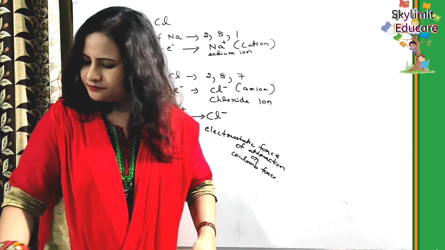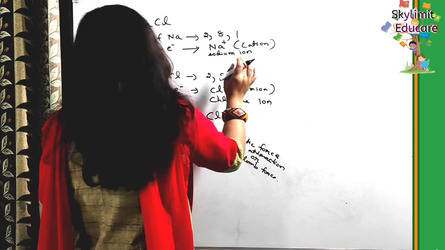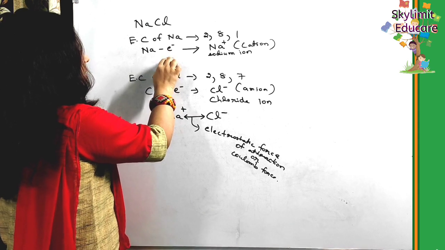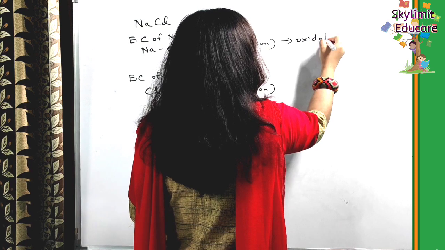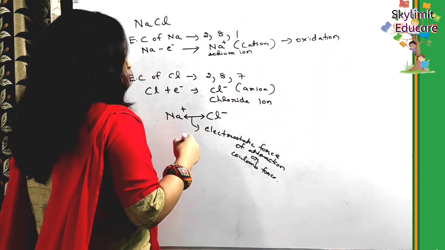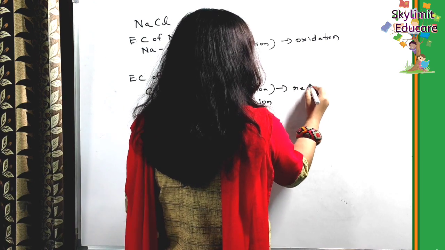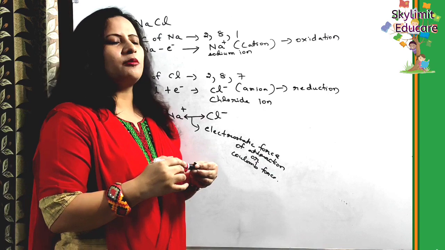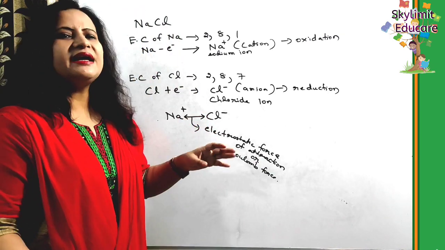Clear, everyone? Here, students, one more thing I would like to point out is that the metal is losing electrons, and you know that the loss of electrons is called oxidation. Chlorine is gaining electrons, and the gain of electrons is called reduction. So in the formation of ionic compounds, it is basically a redox reaction.